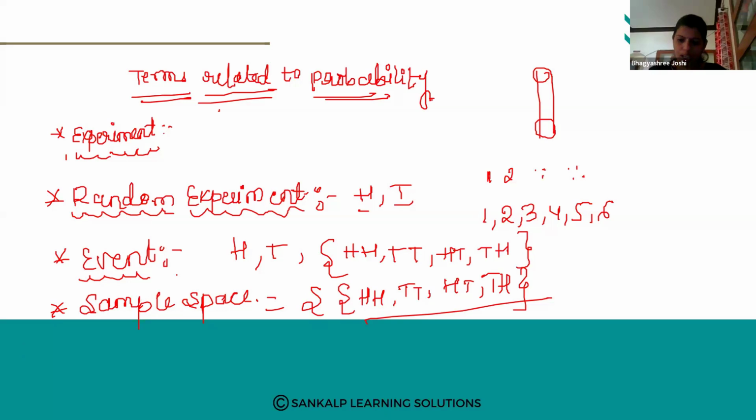The set of all the outcomes is called the sample space. Here: head head, tail tail, head tail, and tail head. So this is a sample space, and the sample space is denoted by the letter S. So remember, the letter S. This is about the terms related to probability.